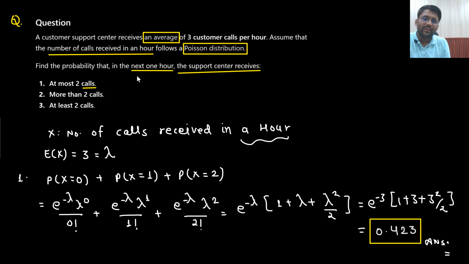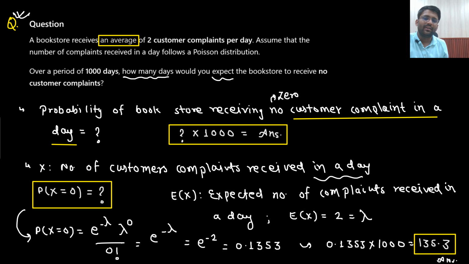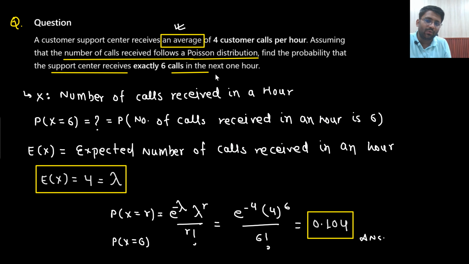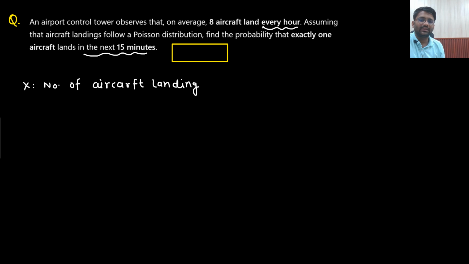Here what was the scenario? In the next 1 hour, how many calls are received? The data is also given per hour. Here as well you need to talk about a day, and the data is also given per day. Here you need to talk about the next 1 hour. Here also the data is given for per hour only. But in this question, what is the scenario? You need to find out for the next 15 minutes, but the data is given for every hour.